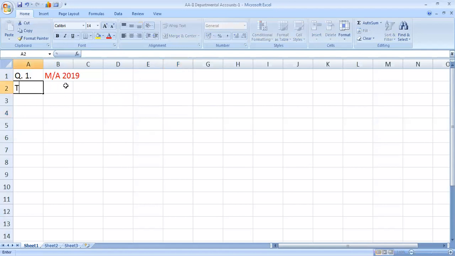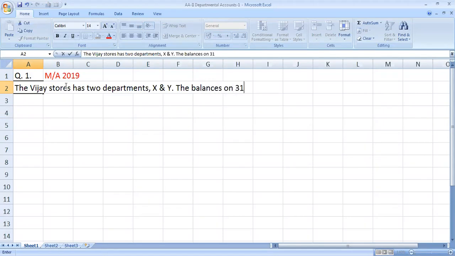The question is: the Vijay Stores has two departments, X and Y. The balances on 31st December 2017 were as follows.